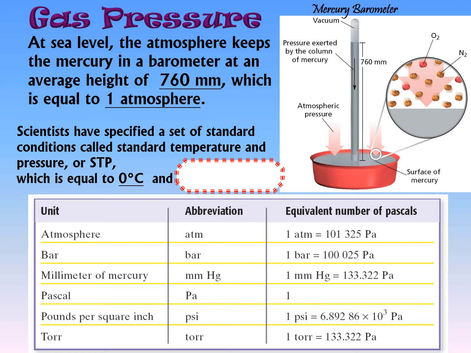So you might wonder, why isn't the mercury being squeezed on the sides in that image? Because the bowl is rigid. You need a rigid bowl, and the only place that the atmosphere is allowed to push on the mercury is on the surface. It's a very clever invention that Torricelli came up with. And because he came up with that, we have a unit named after him. Look, he's on the bottom of this list, the torr. Notice the unit is called the torr, and the abbreviation is torr. That stands for Torricelli.